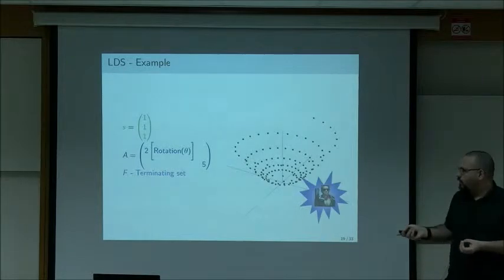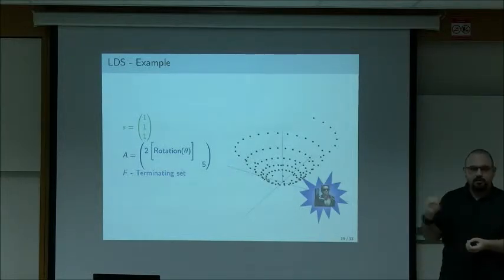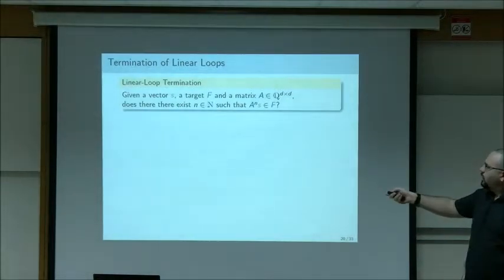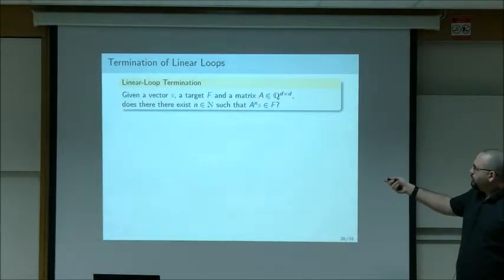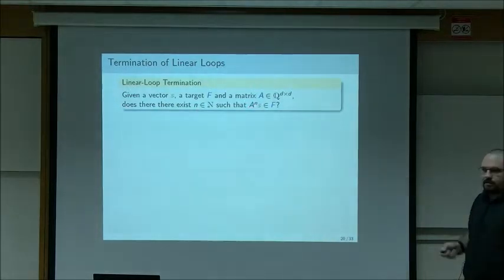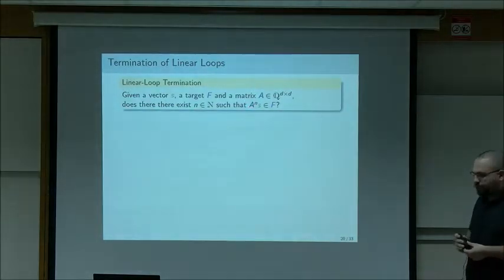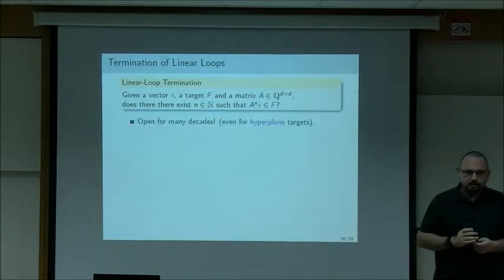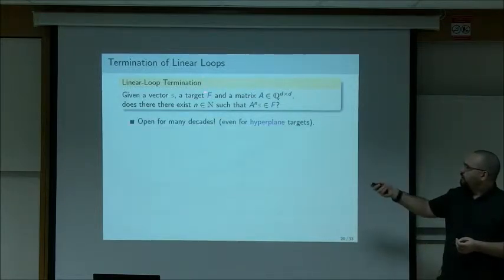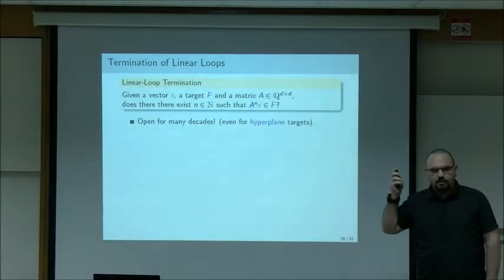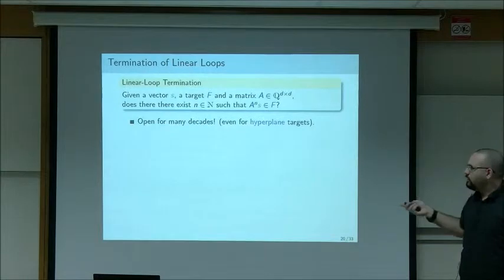So the question now is, will the loop halt? Will the loop hit the terminating set? This is the fundamental question about linear loops. Given a vector s, a target F, and matrix A, does the loop terminate? Does there exist an n such that A^n s is in F? A very simple question. This question, as it turns out, has been open for many, many decades, even when the target is a hyperplane. So for very simple targets, we don't know how to answer this question. And this is an annoyingly open question in the following sense.